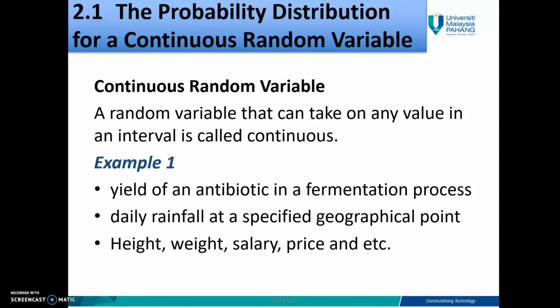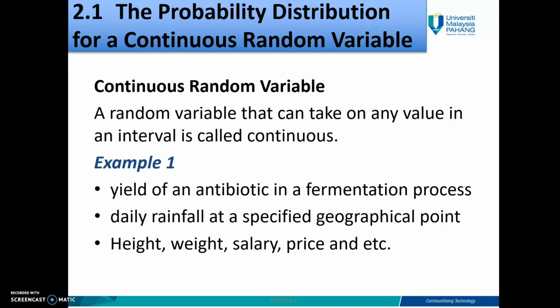For example, yield of an antibiotic in a fermentation process, that means the measurement of yield of antibiotic, how many milliliters. Daily rainfall at a specific geographical point, for example, how much is daily rainfall. And then height, weight, salary, price, and etc.